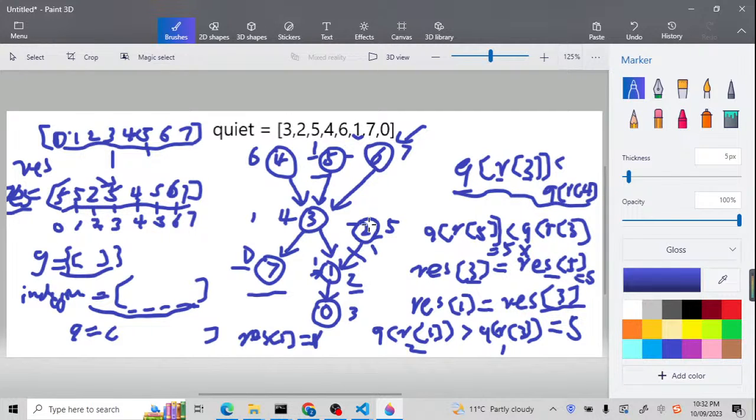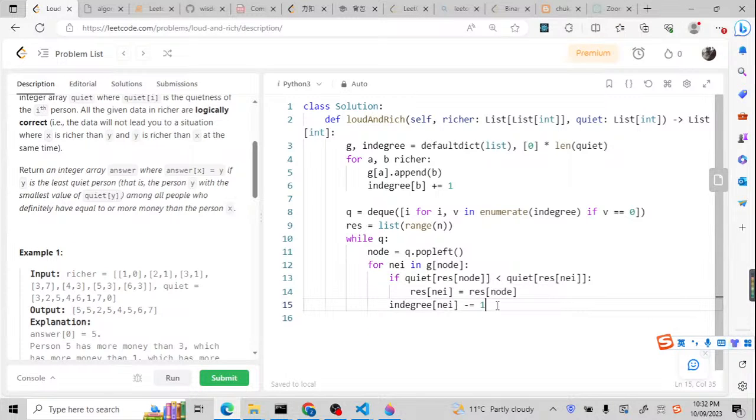For the next one, if it loops through 1, I'm not going to check this one anymore, so the in-degree is reduced by 1. Only after finishing 4, 5, and 6 will the in-degree for node 3 be 0. Now it will be put inside the queue. This is why I update the in-degree.